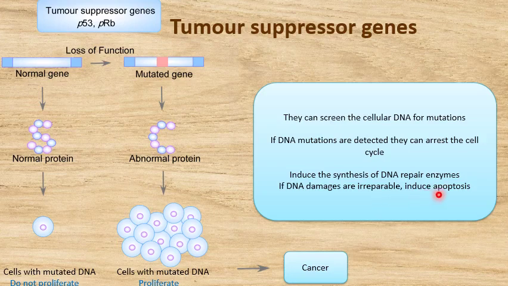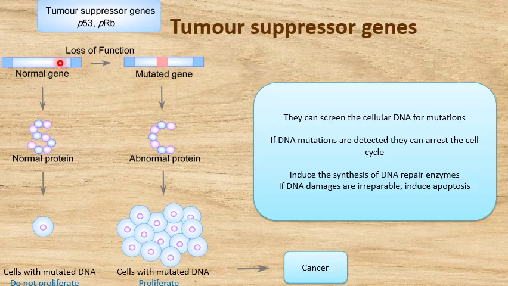Apoptosis is another term for cell death. So likewise, these tumor suppressor proteins in our cells will never allow the cells with damaged DNA to enter into the cell cycle or progress in the cell cycle. That is, only if that individual is perfectly normal.